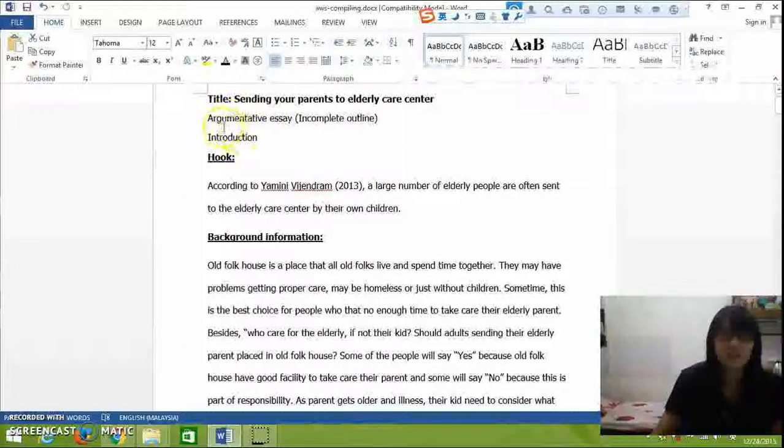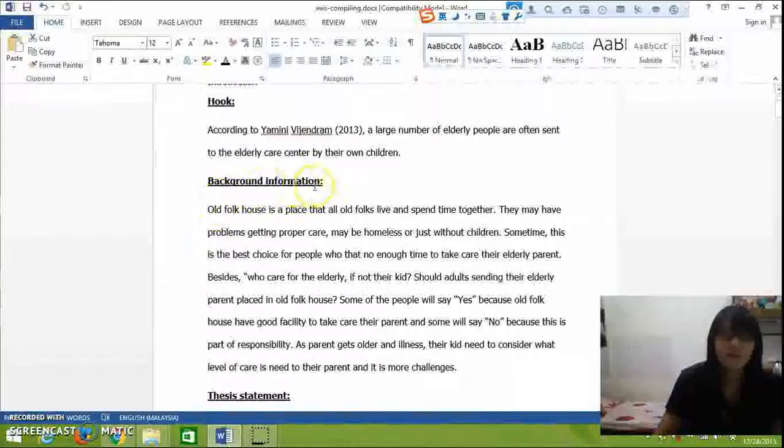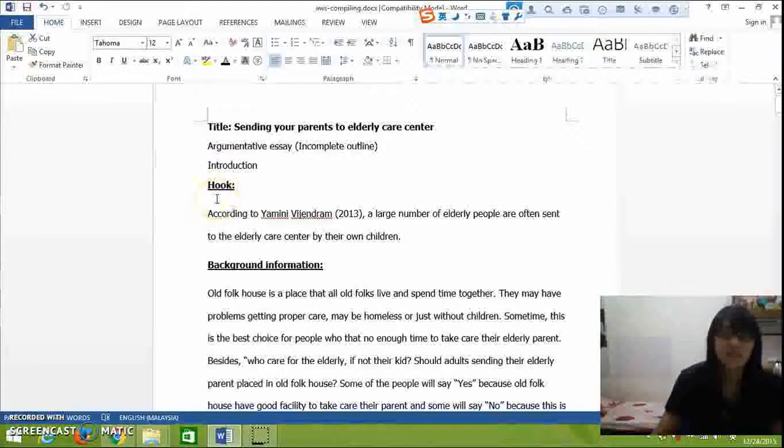First, introduction. The introduction is divided into three parts. First is the hook. Second, background information, and third, thesis statement. The hook is to get attention from the reader, such as a large number of elderly people are often sent to the elderly care center by their own children.